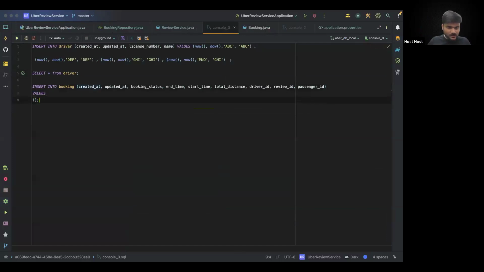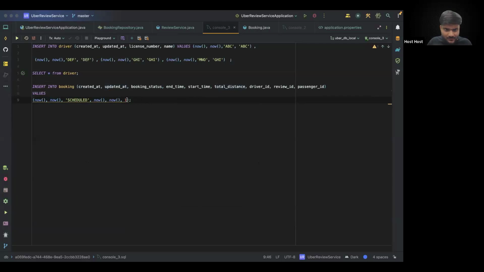Let's try to look at that. So created at and updated at we need. So I'll say now. Booking status we need. So we can say scheduled. End time you can say now. Start time you can say now, no problem. Then total distance you can say 1.